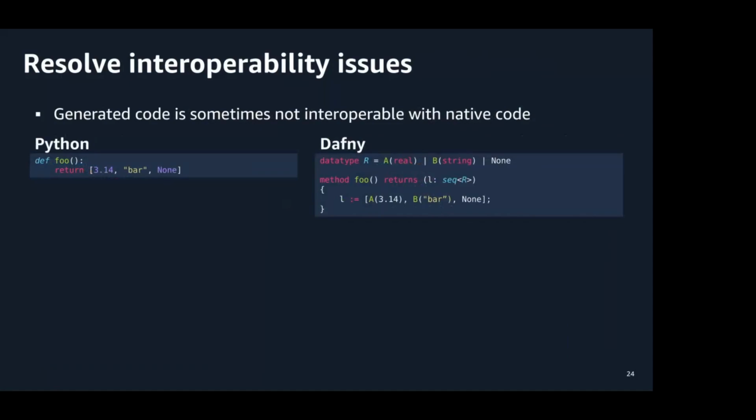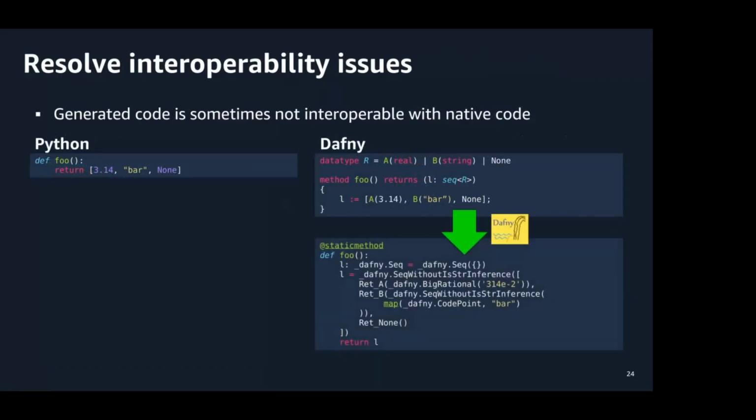Finally, another consequence of depending on the Dafny runtime is that the generated code is not always interoperable with native code. So for example, on the left, we have a simple Python code sample returning a list with mixed types. To model this in Dafny, we'll have to use a custom data type as seen on the right. While this will compile to working Python code, the generated Python classes cannot be directly compared to native Python types at the moment.